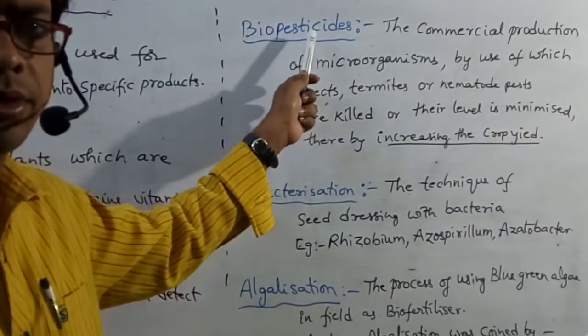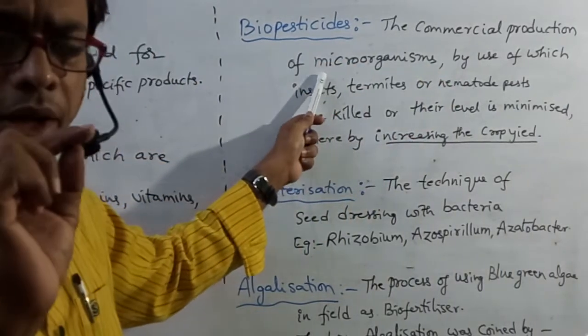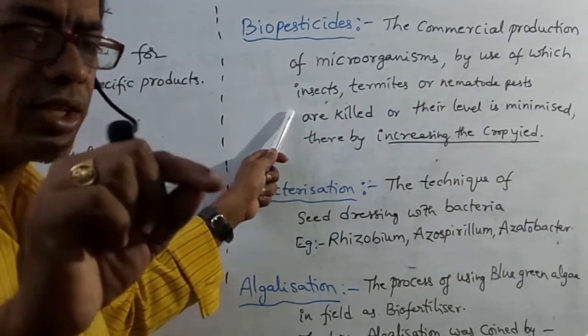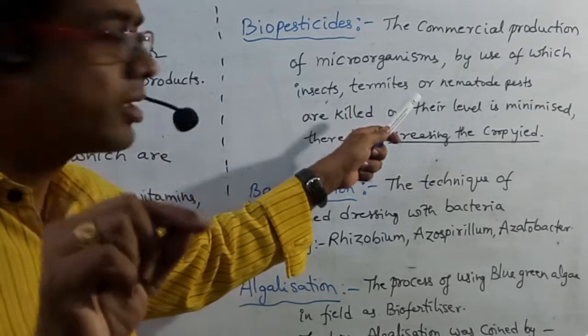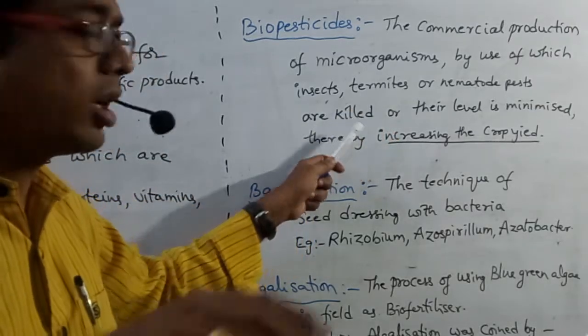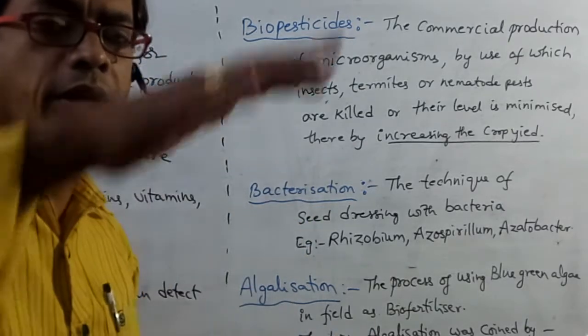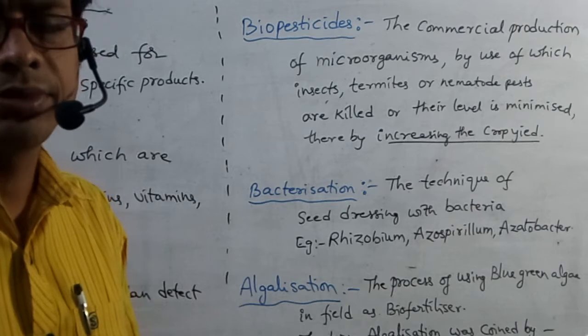Next, see these points. Biopesticides. Biopesticides, the commercial production of microorganisms by use of which insects, termites or nematode pests are killed or their level is minimized, thereby increasing the crop yield. Those are so called biopesticides.